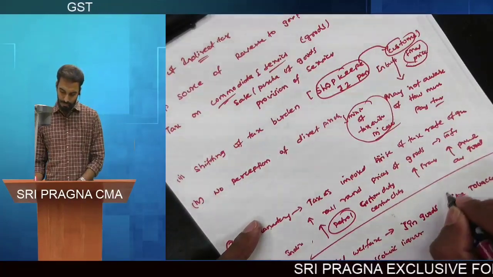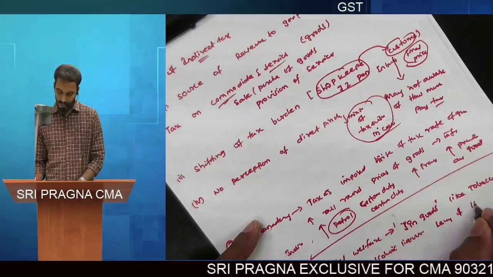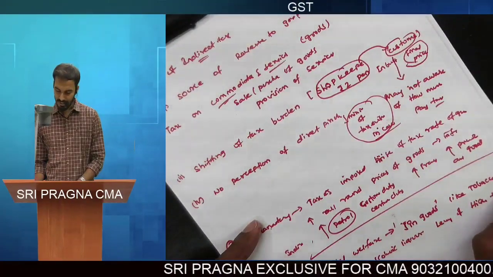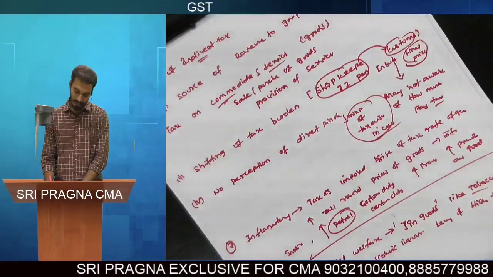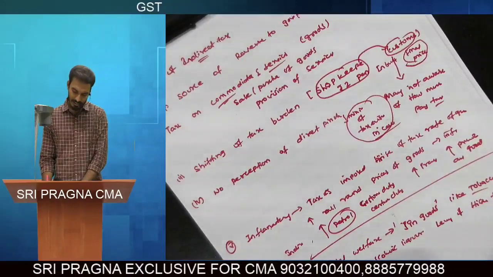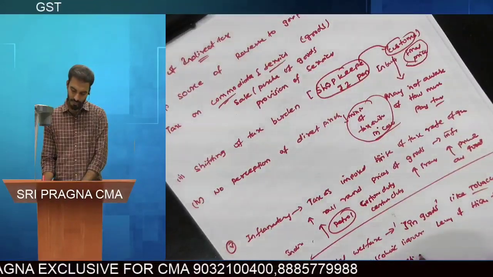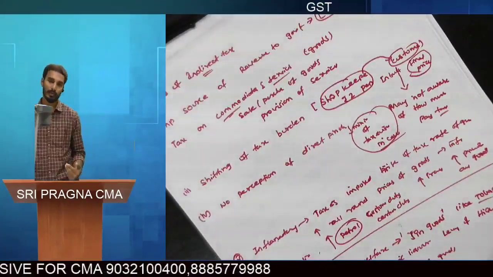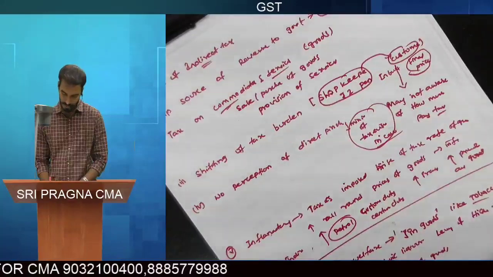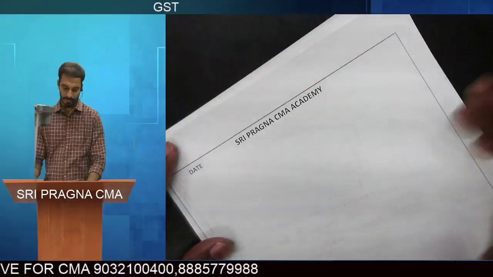By levying high tax rates on these sin goods, the rise of prices will lead to less consumption of these goods, which promotes the health of the people and thus promotes social welfare. So it is another feature of indirect tax.